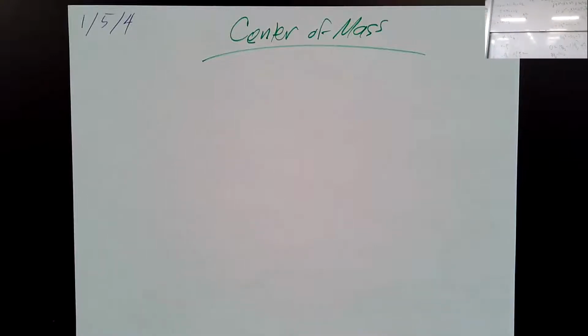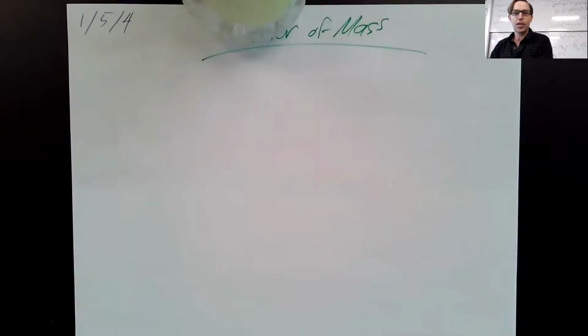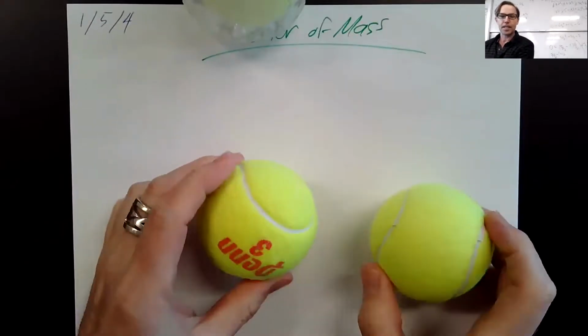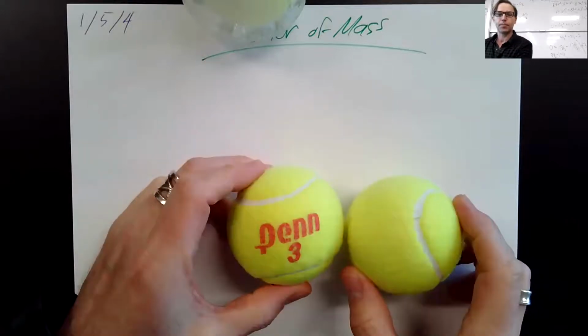I'm going to just grab materials. I'm grabbing materials off screen, and now we're back on screen. So look over here at me. Oh, we could look over here. So let's say there's a couple of tennis balls. There's the one with the letters on it and the one without.